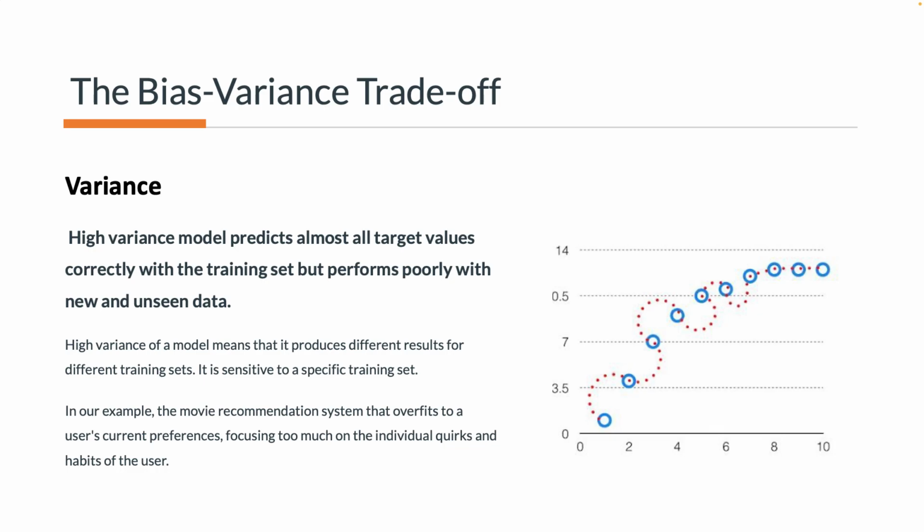What is a variance? A high variance model predicts almost all target values correctly with the training set, but performs poorly with new and unseen data, such as test set or validation set. In our movie recommendation system, the recommendation system overfits to a user's current preferences, focusing too much on the individual habits of the user. YouTube is a bit like that. As soon as you watch something on YouTube, for example, a documentary about World War II, you keep getting recommendations about World War II.